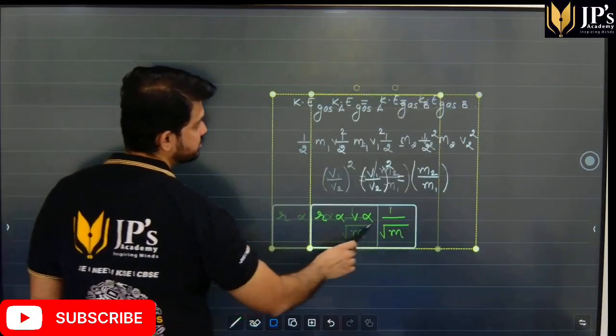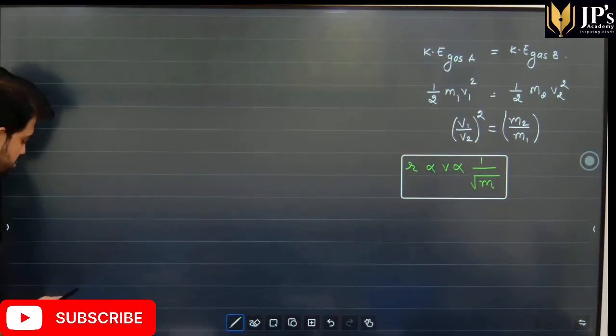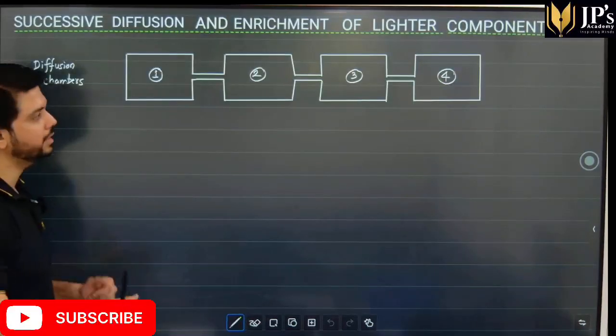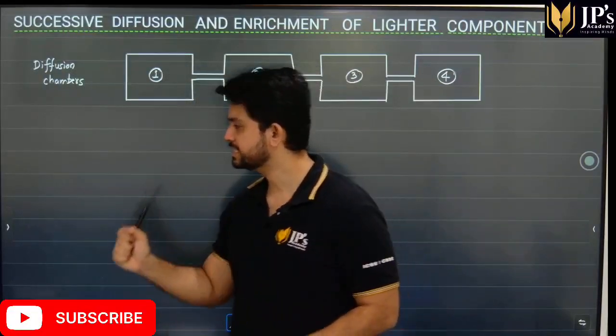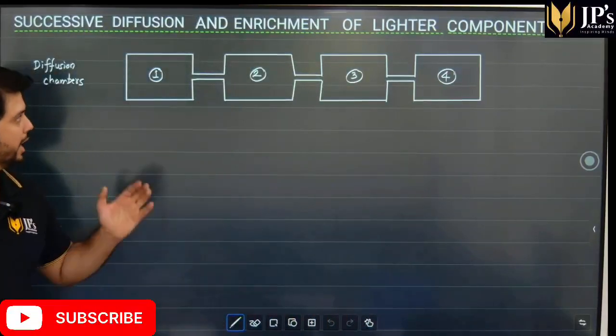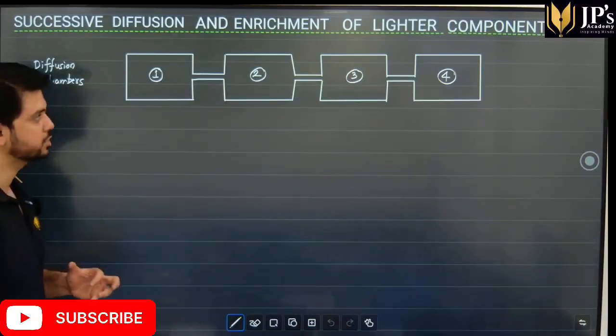I hope, students, we are getting this. Now, let's move ahead with one of the most important applications of Graham's law, which is the successive diffusion and enrichment of lighter components. What exactly is this, students?